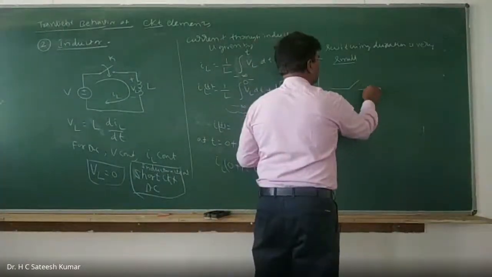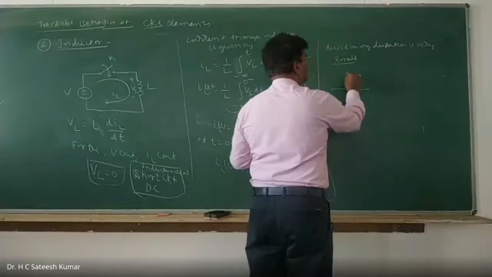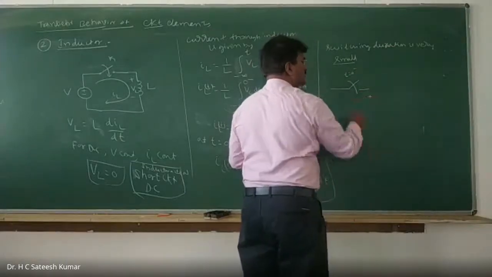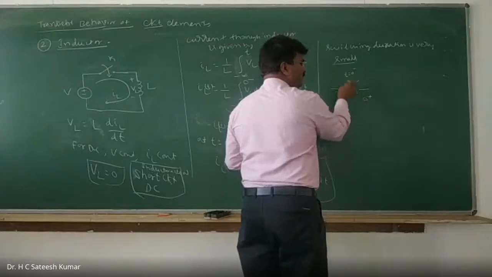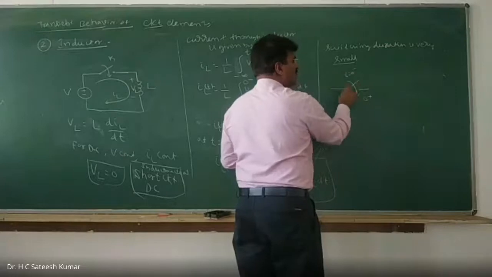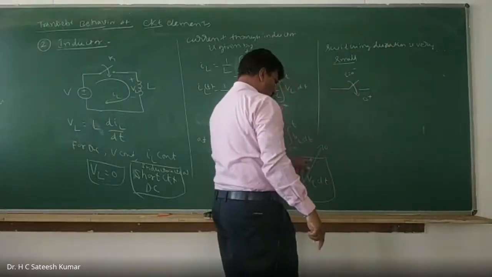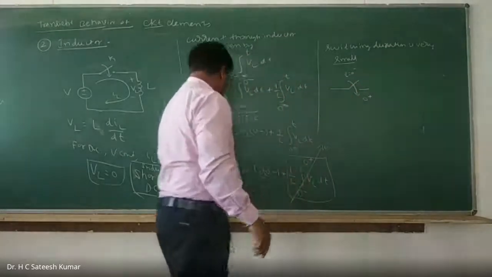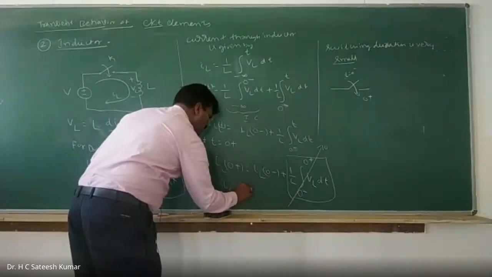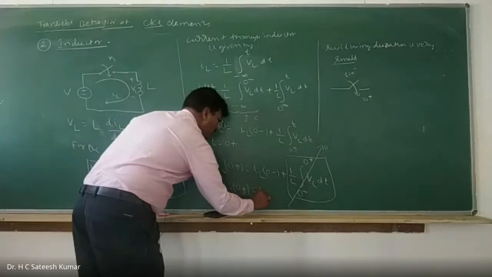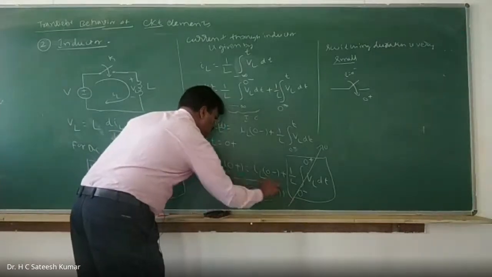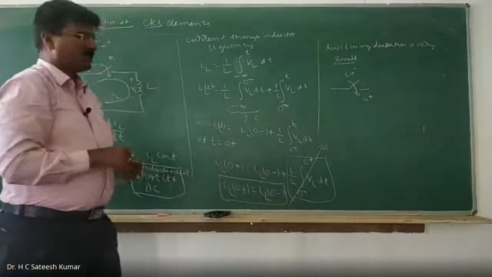See, this is the one that is closing, so this is t equal to 0. The duration between before and after, from 0 minus to 0 plus, is very little time, so the value becomes 0. Therefore, IL of 0 plus is equal to IL of 0 minus in the case of an inductor.